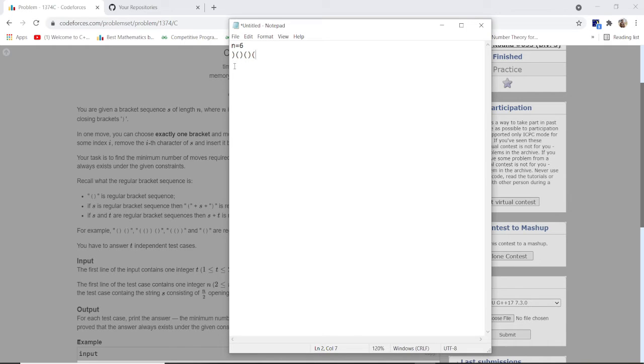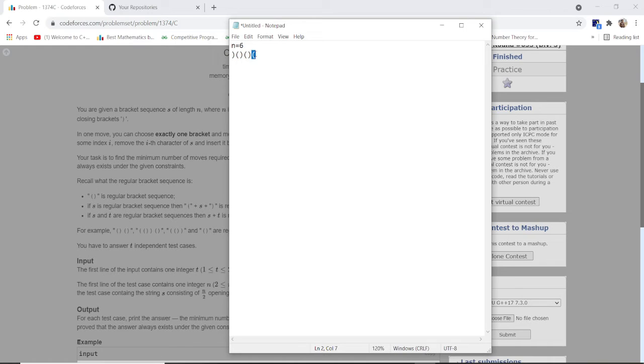So according to the question, I can take any of the brackets and place it at the first of the string or at the last of the string, and I have to make it a regular bracket sequence. I have to print out the minimum number of movements needed to make the bracket sequence regular. As you can see, this is not a regular bracket sequence.